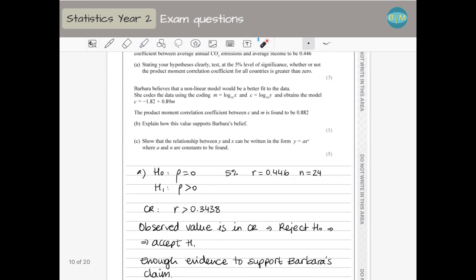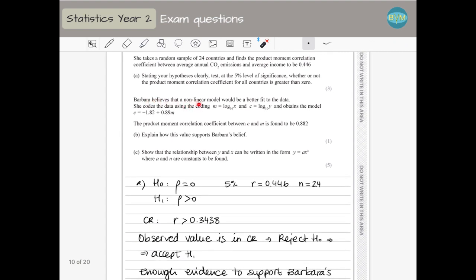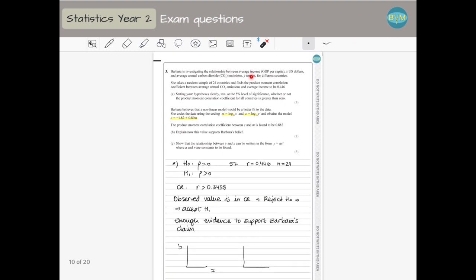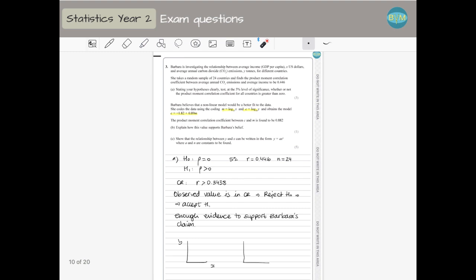Then for B, they say Barbara believes that a non-linear model would be a better fit for the data. She codes the data using this coding and obtains this line of best fit. The product moment correlation coefficient between C and M is 0.882. So what is happening, just to explain briefly, is that we have a connection between X and Y, the average income and the annual carbon dioxide.